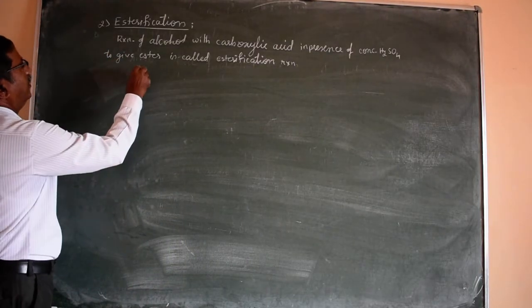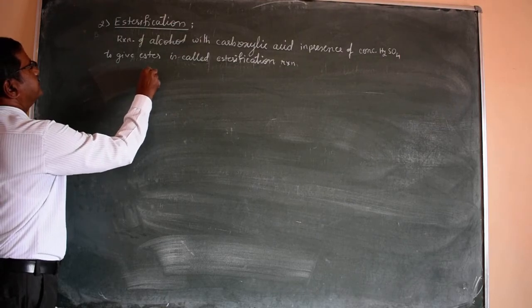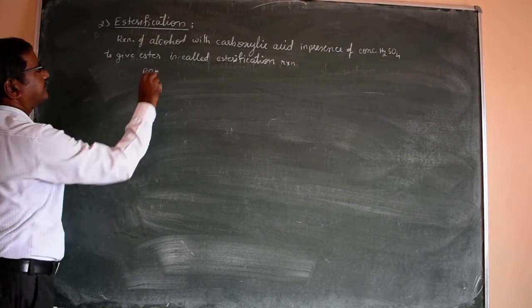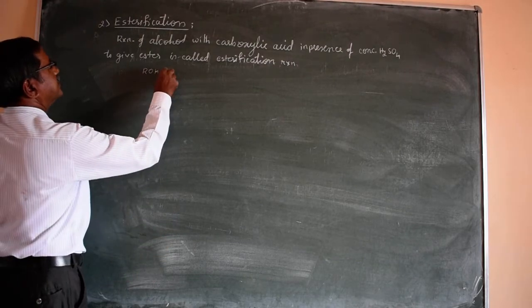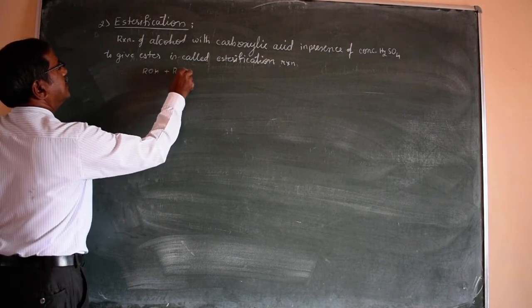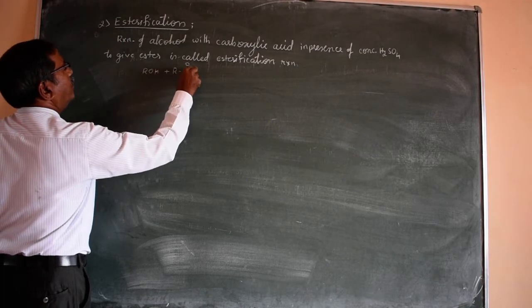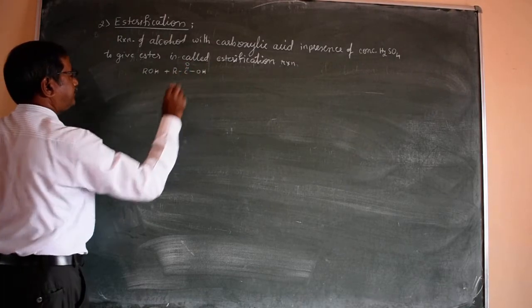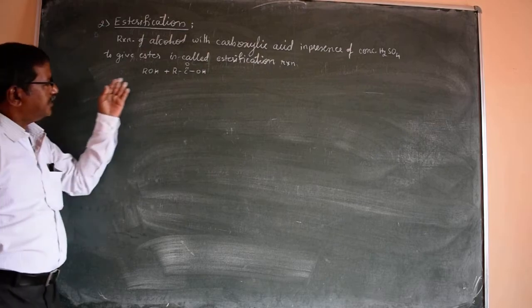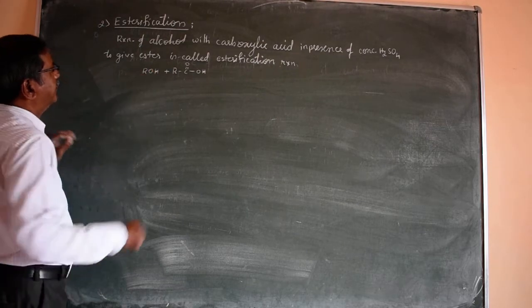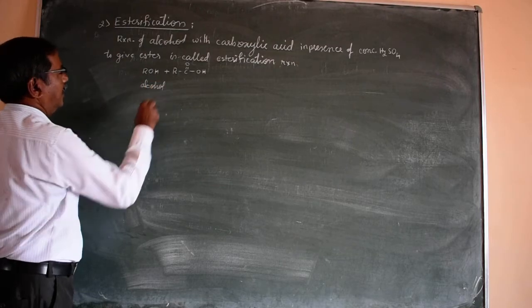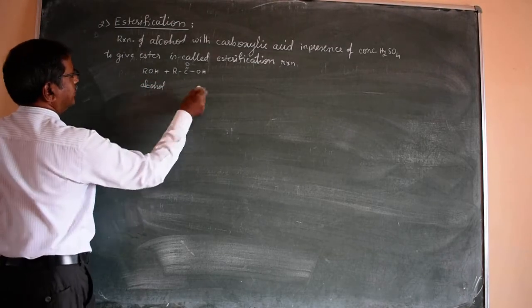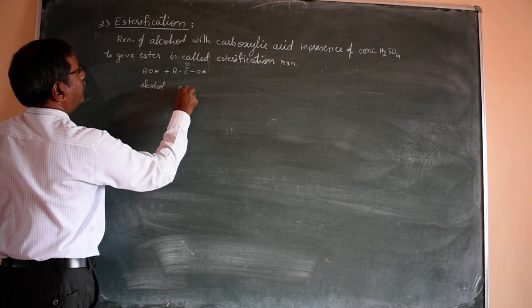We know the formula for alcohol is ROH. Formula for carboxylic acid is R-C double bond O-OH. In both cases we have OH. ROH is alcohol. RCOOH is carboxylic acid.